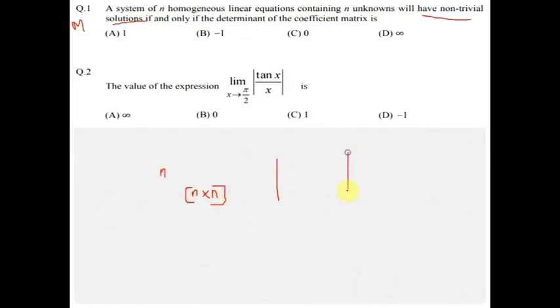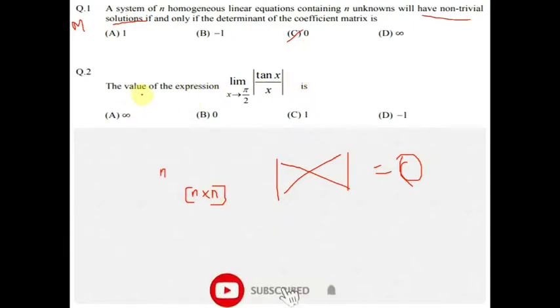So the answer is simple: when the determinant is 0. So when the coefficient matrix determinant is 0, then of course there will be a non-trivial solution. I hope I am clear. Let's go to the second question.